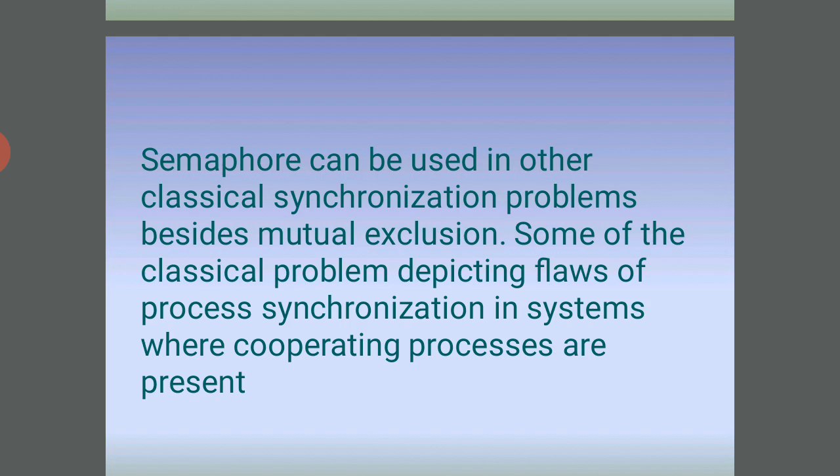In the previous class we discussed the monitor and its use, and the communication between the monitor and the operating system. The monitor is one of the ways to achieve process synchronization.